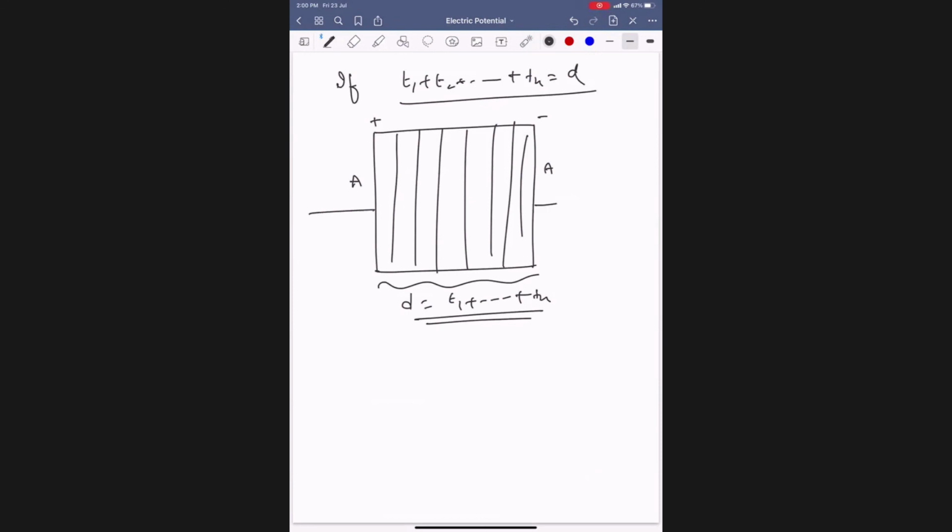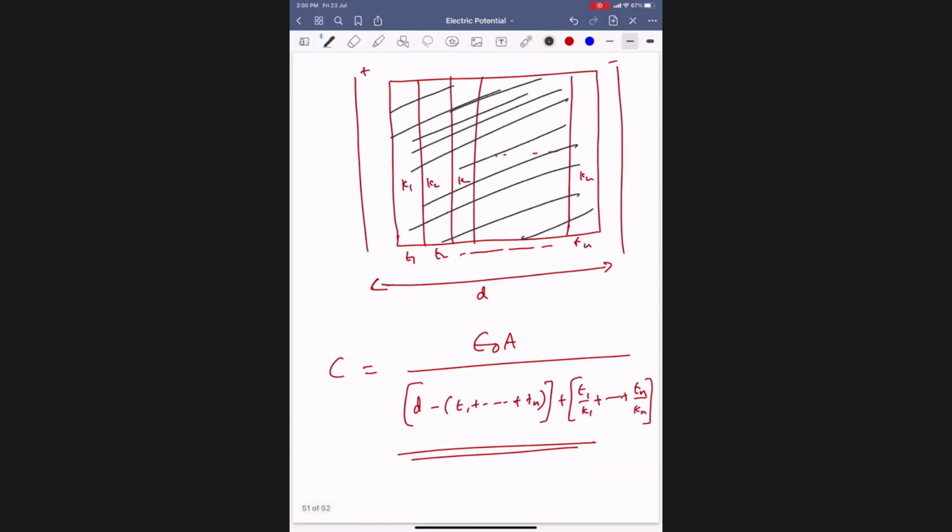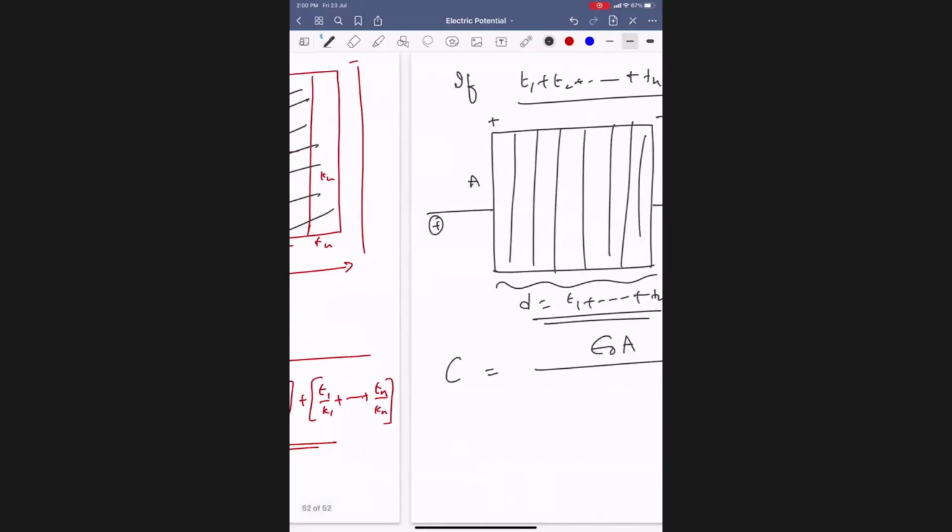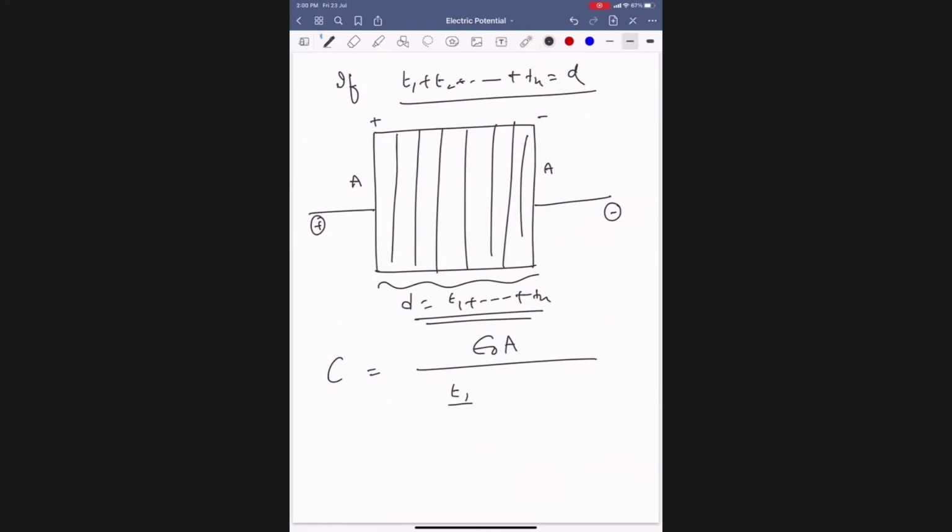Then this is the capacitor, one plate plus and the other minus. Then the capacitance will become how much? Epsilon naught A by, and what happened to this term? It becomes 0. Then the remaining will be T1 by K1 plus so on.